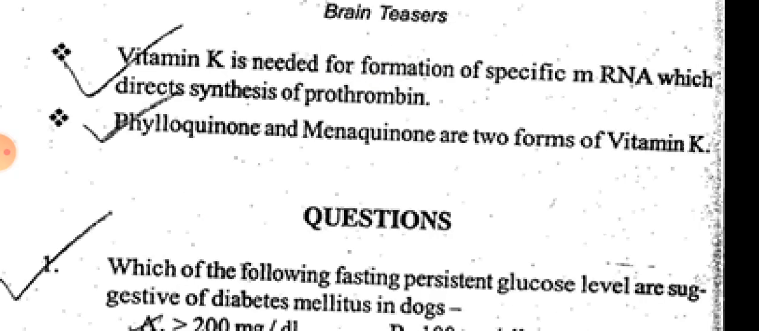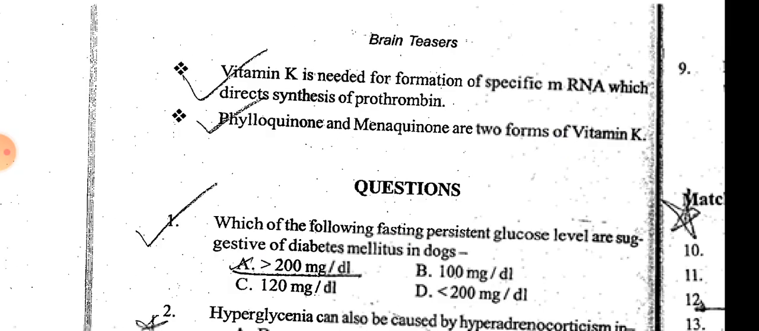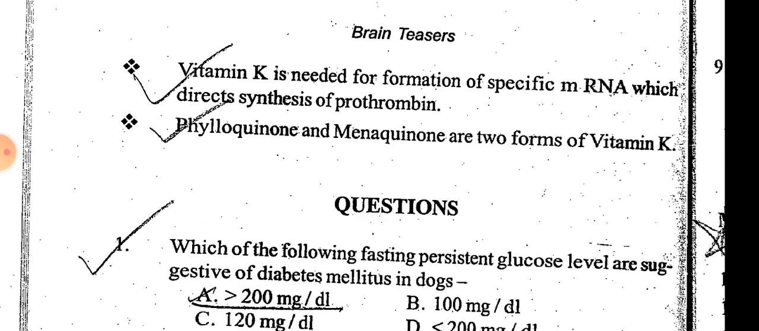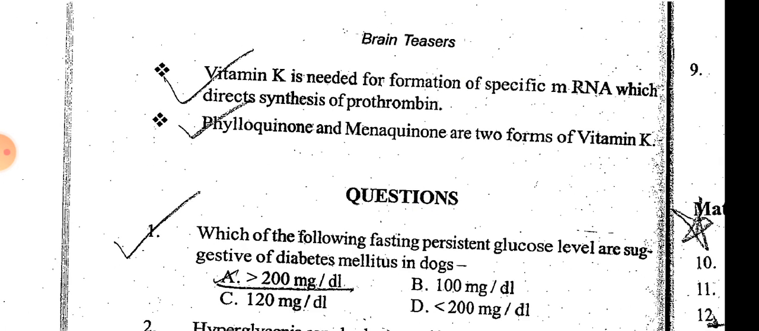Vitamin K is needed for formation of specific messenger RNA which directs synthesis of prothrombin. Vitamin K synthesizes prothrombin for blood clotting, and the mechanism of prothrombin formation to clot the blood by vitamin K is by the formation of specific messenger RNA that directs the synthesis of prothrombin. Phylloquinone and menaquinone are two forms of vitamin K.